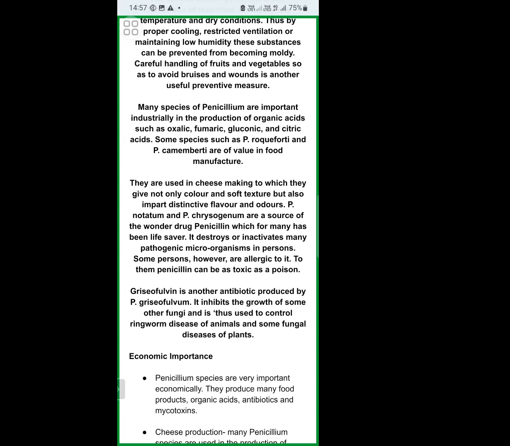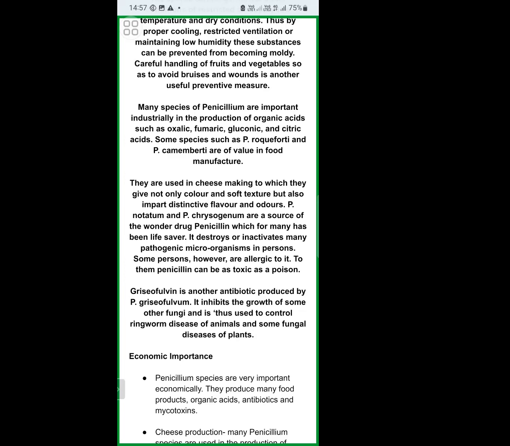Penicillium species are not only used to produce a variety of antibiotics, they are also used to produce commercially important organic acids like gluconic acid, citric acid, formic acid, oxalic acid, fumaric acid, and gallic acid.